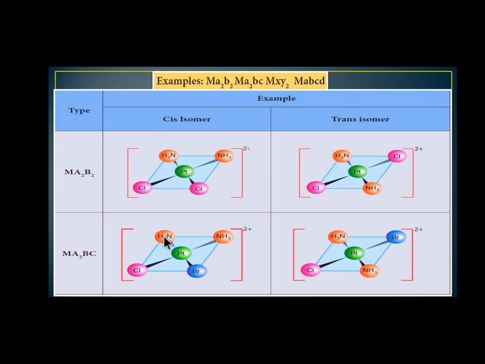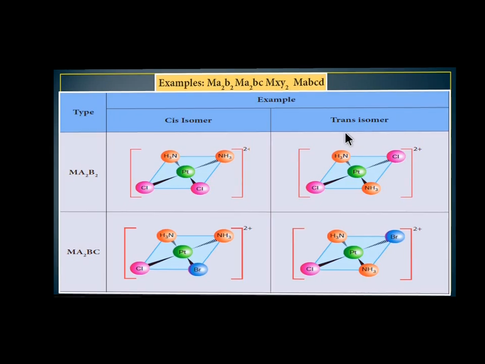Numbering the compounds, 1 and 2 are on the same side, 3 and 4 are on the same side. So it is cis. If we change the position, shifting the Br and NH3, we have a different isomer in which the same groups are present in opposite directions. So it exists as a trans isomer.